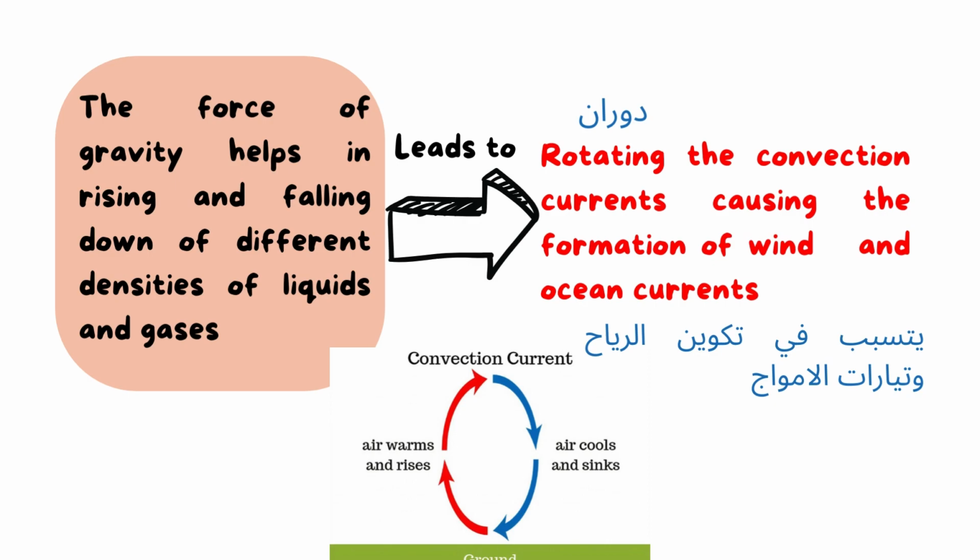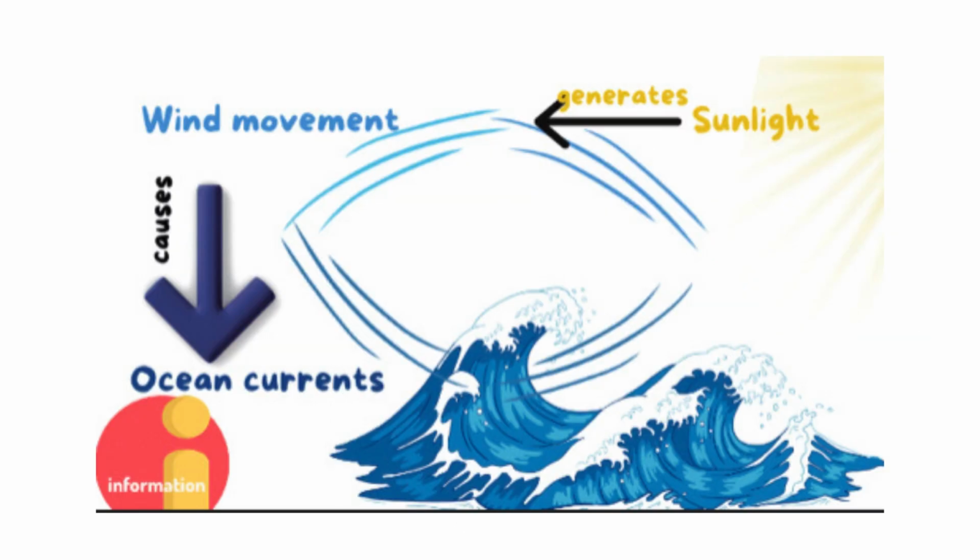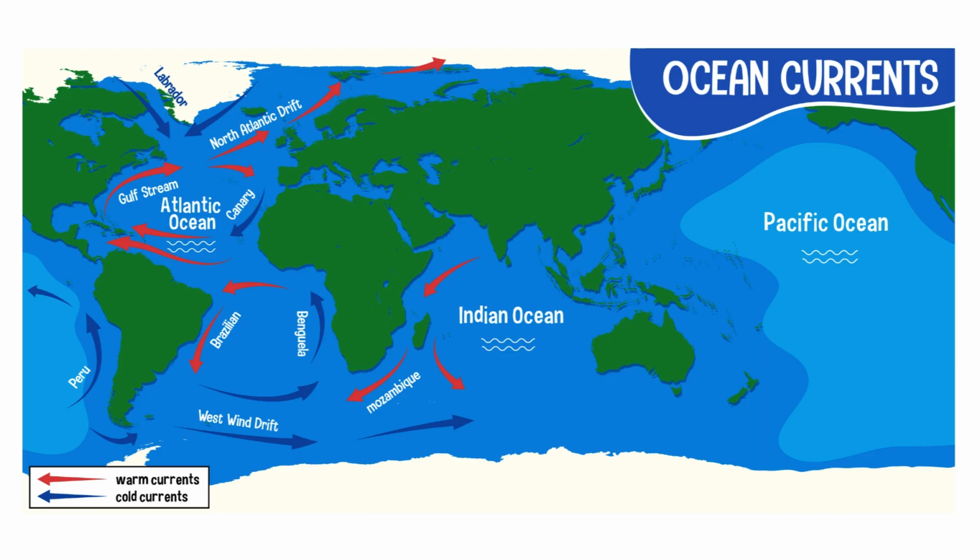Also, we studied in the first lesson, I think, that the wind causes the ocean currents, as you see here. Also we have here the ocean currents, and this is a map of the ocean currents.